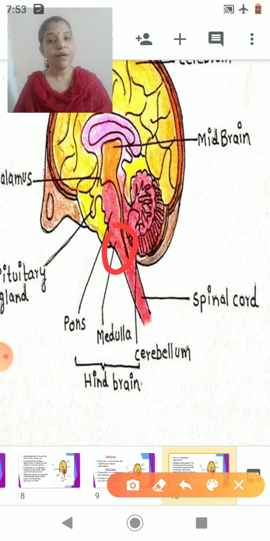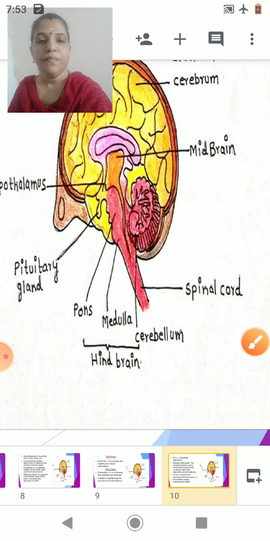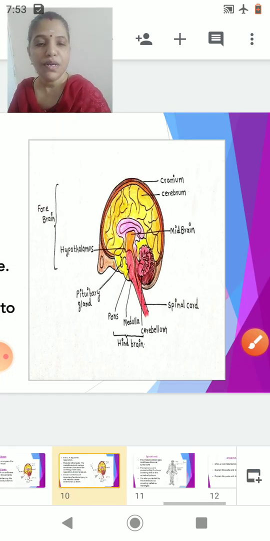So now we have completed all the three parts of your hindbrain. Hindbrain is made up of three parts as what? Cerebellum, pons and medulla oblongata. Is it clear to you, students, about the three different parts of the brain as forebrain, midbrain and hindbrain? Let's move on to the next slide.